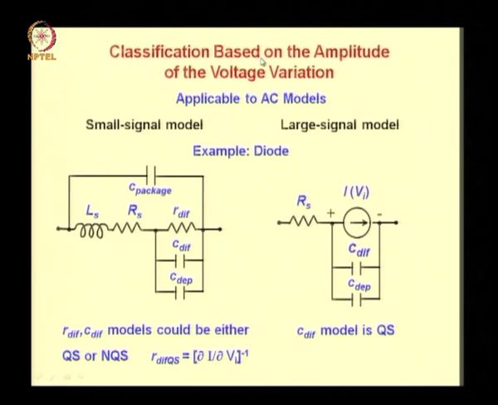Then we considered classification based on the amplitude of the voltage variation: small signal models and large signal models. In large signal models, you have the device represented by a voltage dependent current source, where this current I as a function of V follows the DC model.